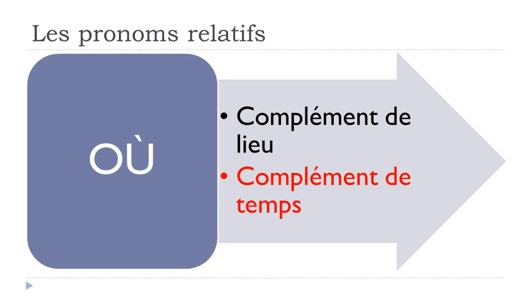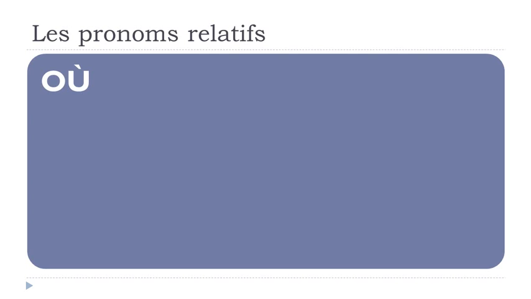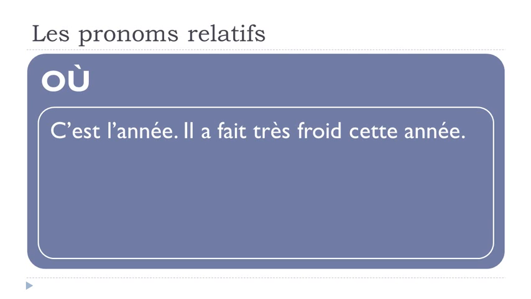Okay, and then let's have another situation when we want to replace un complément de temps. So it won't be a place, but it will be something with the time. So où, c'est l'année. Année, it's year. C'est l'année. Il a fait très froid cette année. So you can see here, well, you've got this passé composé form. Faire froid, when it's cold. So it was cold, or cette année.